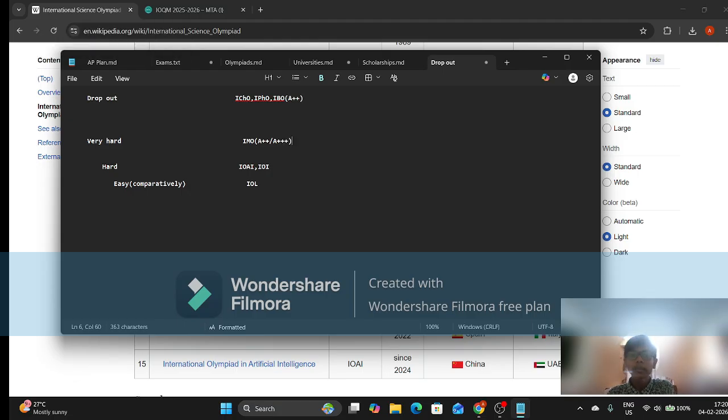So it's similar to IChO and IPhO and IBO, but it can be a tier higher in prestige as it is the most well-known international science Olympiad. Now these two I need to grade separately because IOAI is new and not that recognized, so mostly it's a B, or at max you can give it a B plus. And for IOI it's definitely A plus.